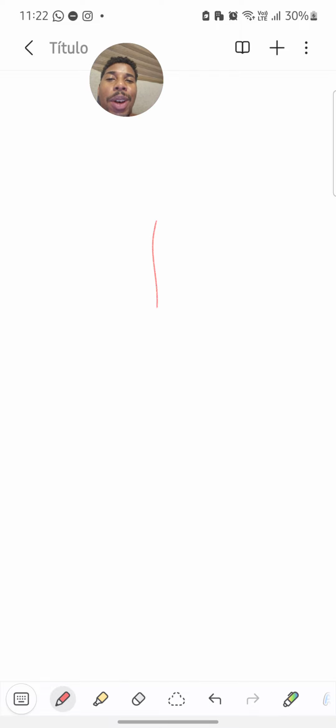This letter in Portuguese is called i. I know for you in English it's I, but in English e is e. That makes a real confusion for my students, because when I say e for them, they think about the letter I, and when I say I, they think about e. A mess in their mind.